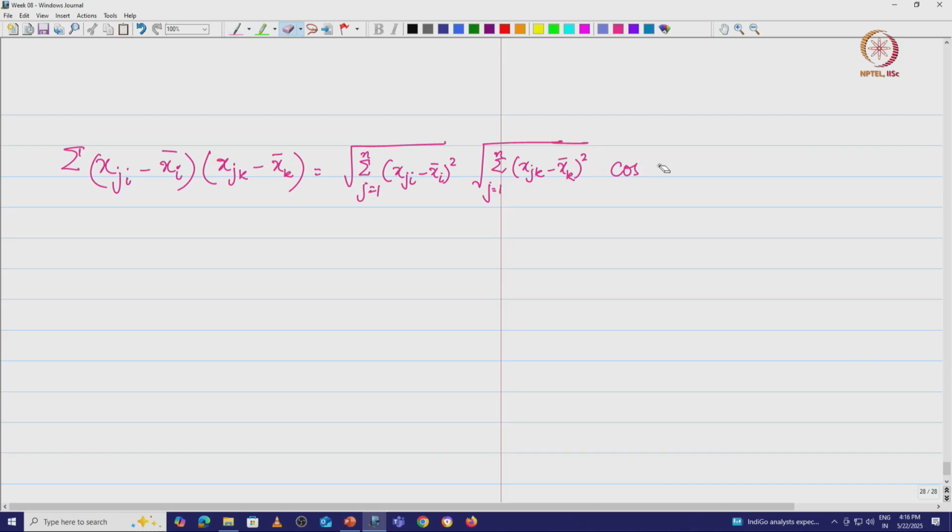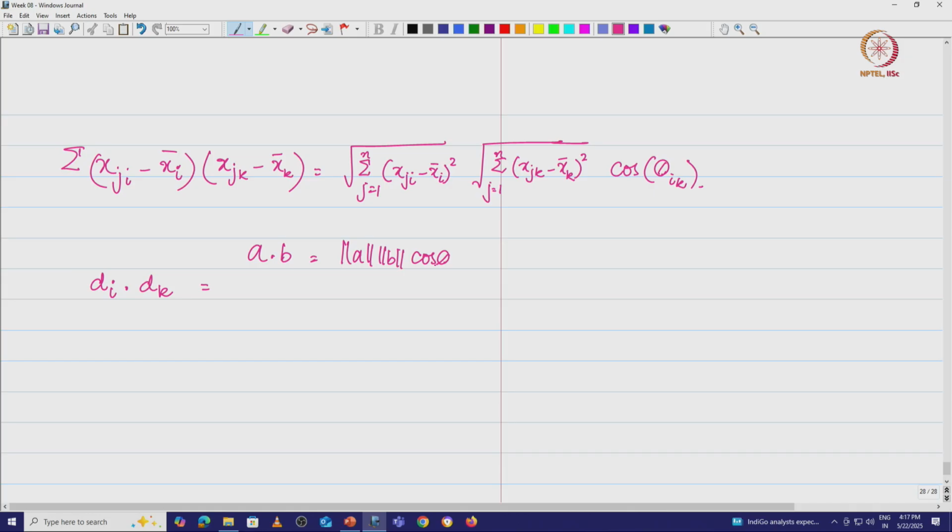What is the angle between these two vectors? Cos of theta ik, where we have the deviation vectors di dot dk. How do we do it? Recall that a dot b is nothing but magnitude of a, magnitude of b, and cos theta.